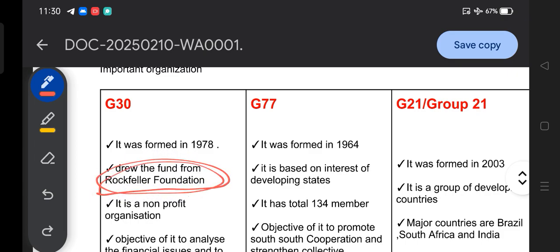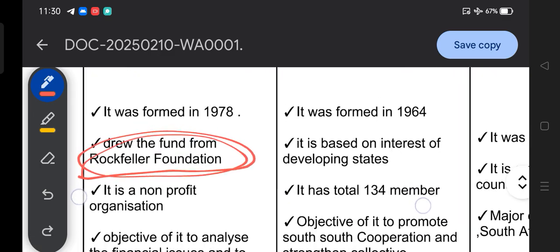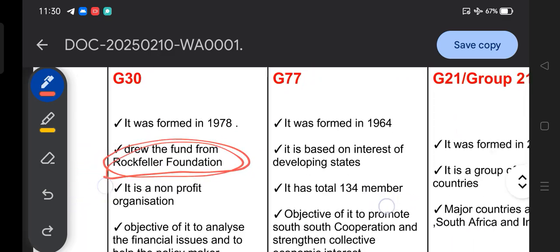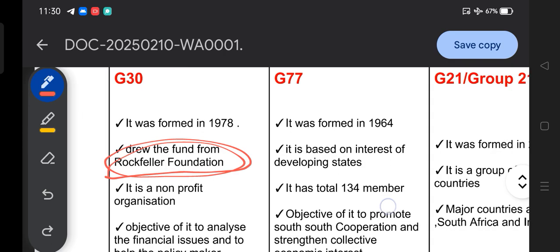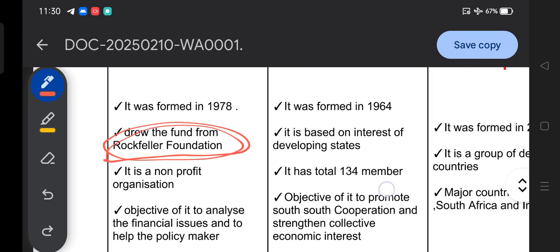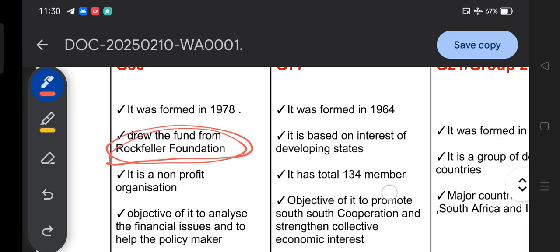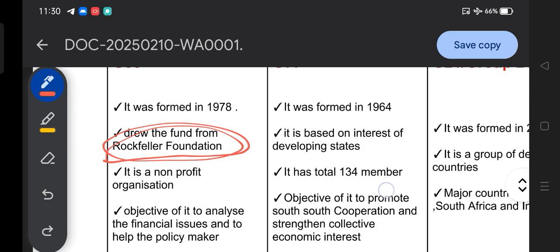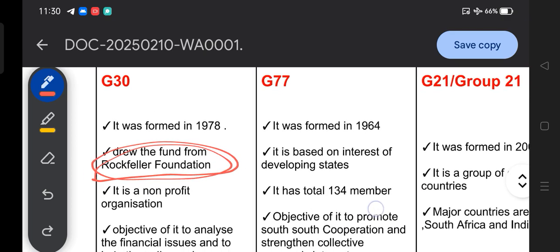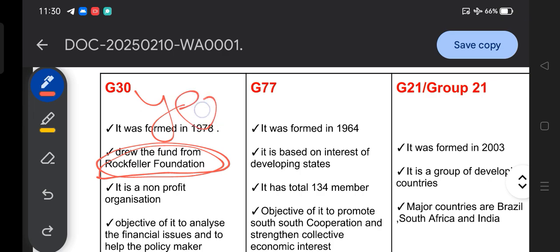G30 was formed in 1978, and its objective is to analyze financial issues. There are a number of financial issues that exist at the national as well as international level. So it analyzes these financial issues and helps policymakers make decisions on them. That is the organization's main objective. So these are the two things you have to remember about G30: the year of foundation and the objective.